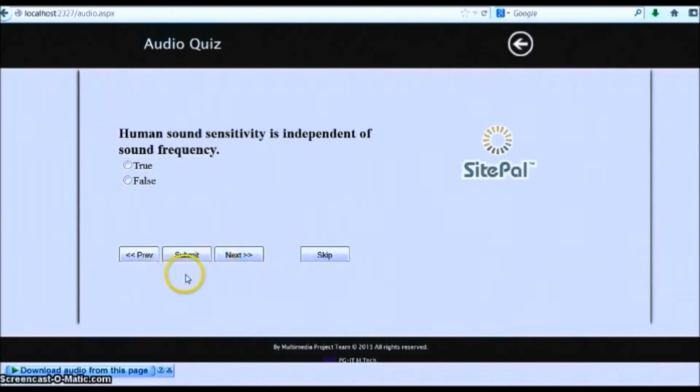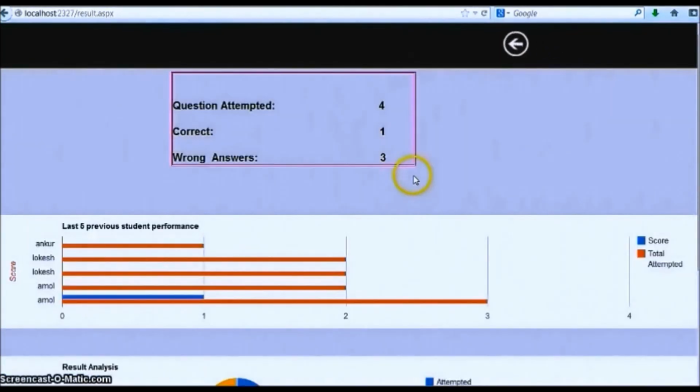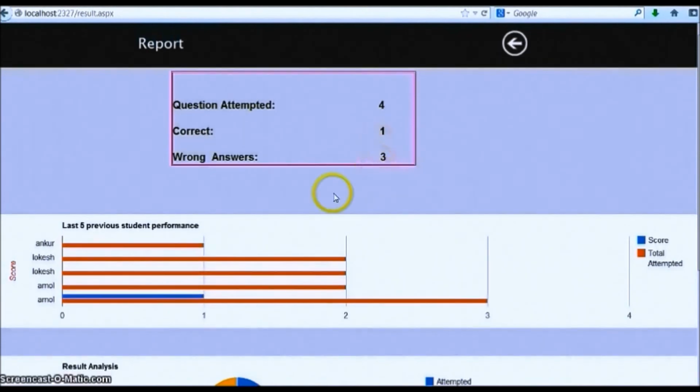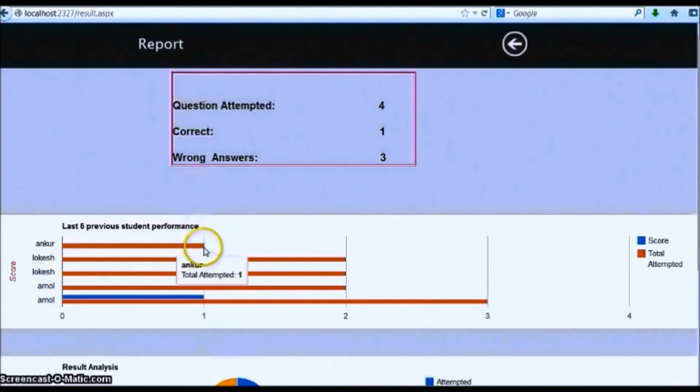And then at last, when you want to submit, the result will come. Suppose you have attempted 4 questions and one is correct, it will show the performance evaluation of the last 5 students. All the results are stored in the database, and it is a comparison using your previous results. Like this, Ankur has now attempted 4 questions, one is correct, and these are the previous results stored.